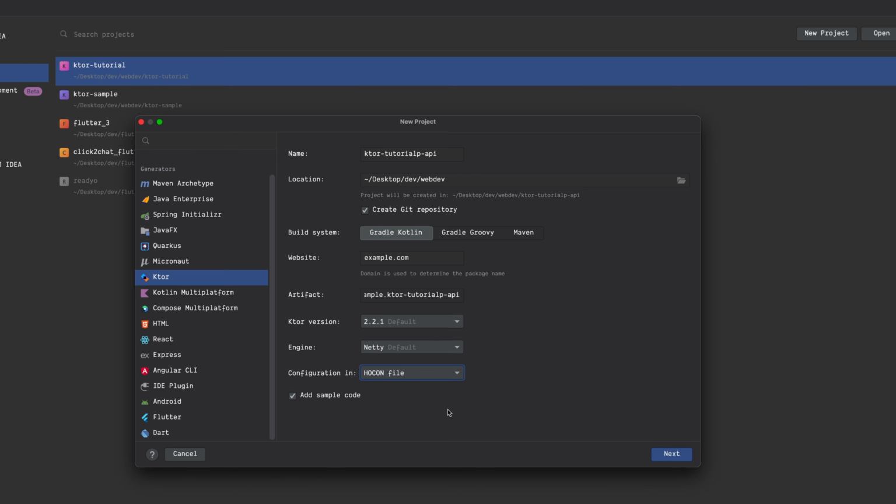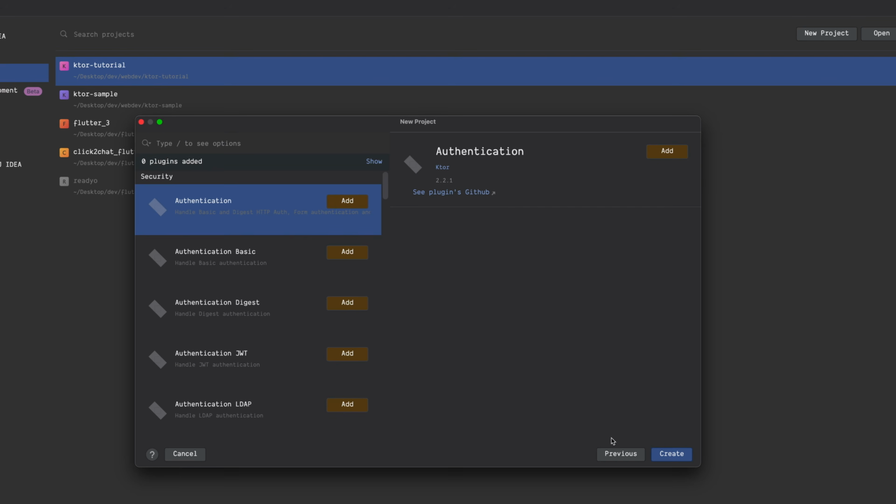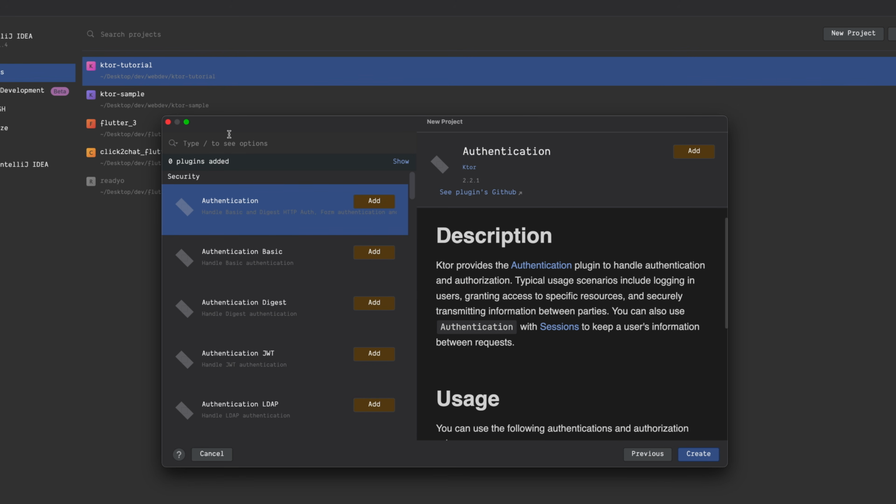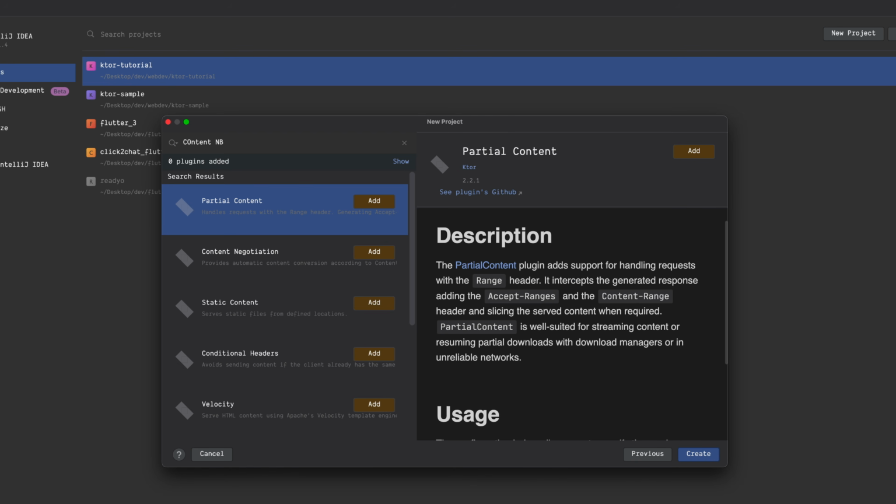Obviously you can do all of these in your existing projects itself rather than creating a new project every time, but just to make it simple, I'm doing this. Now last time we added routing as one of the plugins, but this time we will add 3 plugins. First of all is content negotiation.